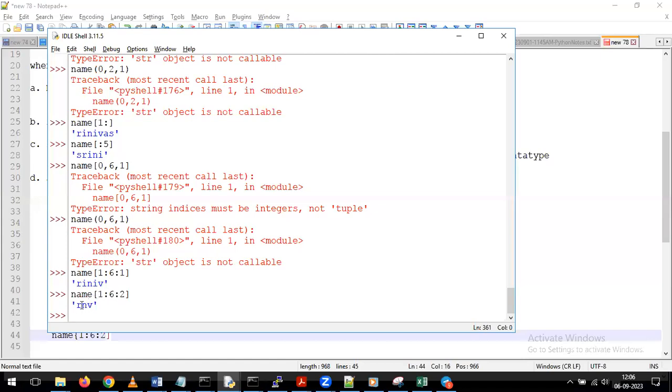With that you get the data sequentially, but my requirement is to get the alternate letters. Whenever we have such a requirement, other than the starting position and ending position, we provide one more value called the increment value. By using this increment value, it performs the increment operation, and with that we get the data in our output.